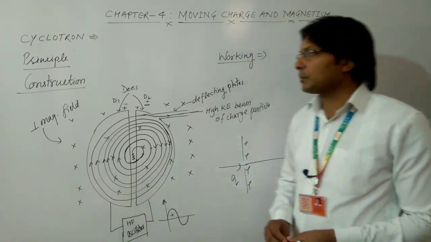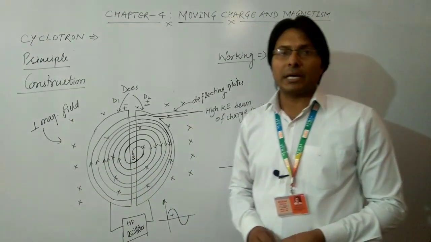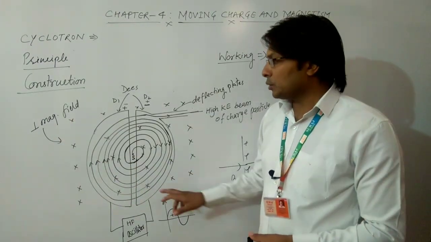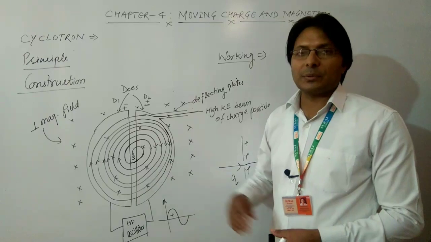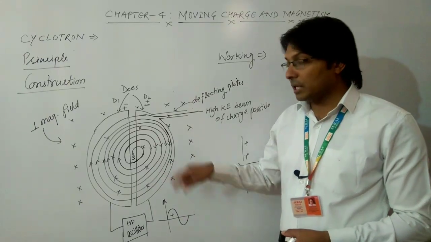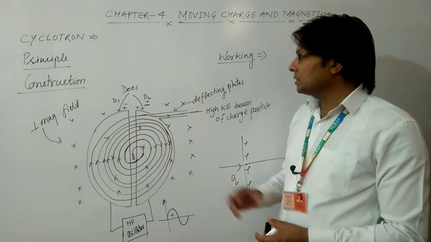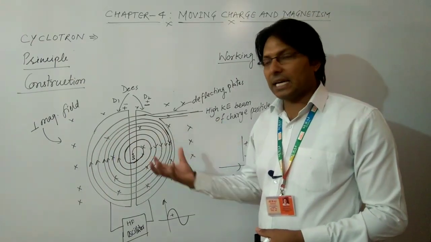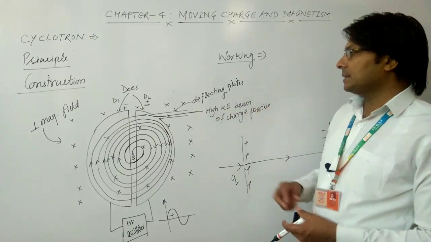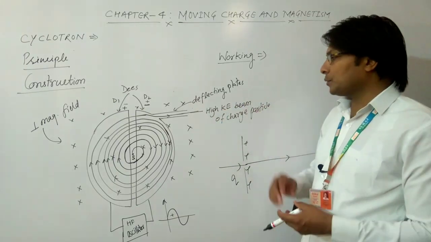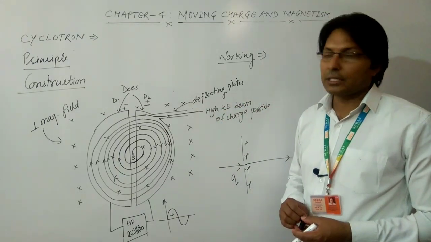That is the only purpose of applying the perpendicular magnetic field, so that the path of the charged particle becomes circular, and we can easily get a high kinetic energy beam of the desired charged particles.